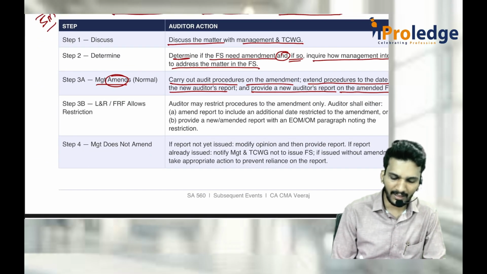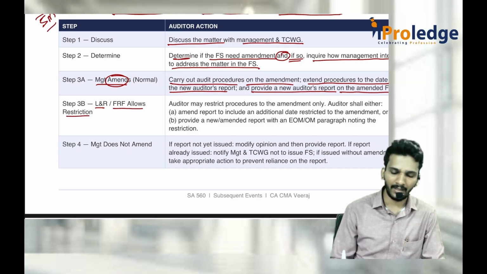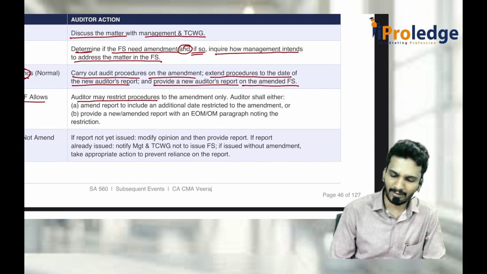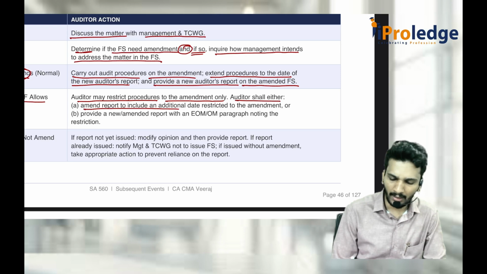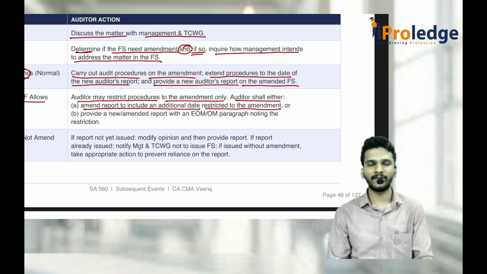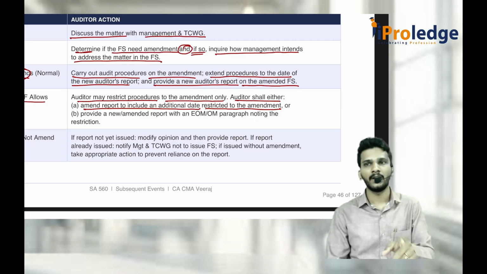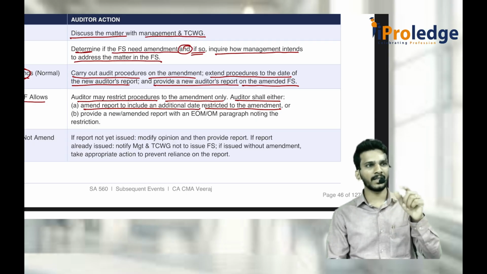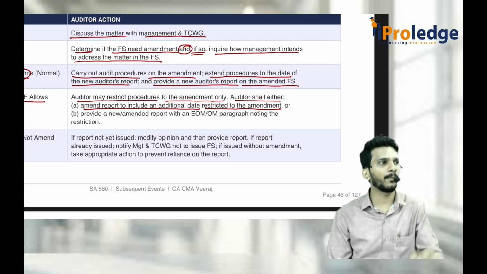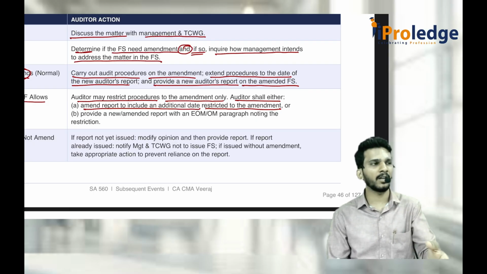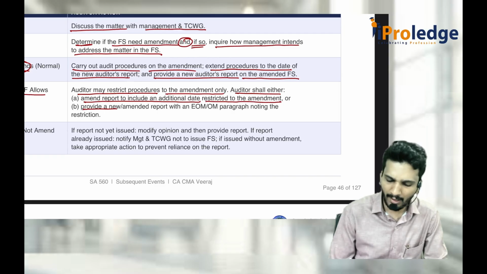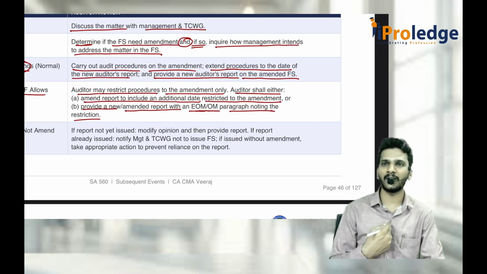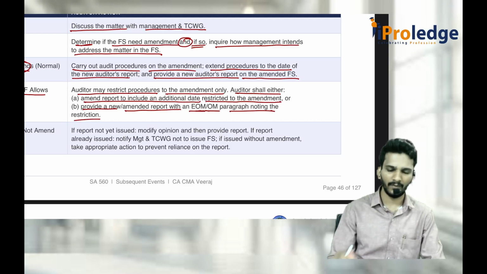If the legal and regulatory or financial reporting framework allows restrictions, that means the auditor may restrict procedures to the amendment only. Then the auditor shall either amend the report to include an additional date restricted to the amendment. That means if the law does not allow you to amend the audit report, then you add one more date to the audit report and state that these are the extra events identified and added. The original audit report should be there. Again you amend the audit report and put one more amendment date here. Or you provide a new or amended audit report with an emphasis of matter or other matter paragraph noting that restriction. I have a restriction because of which I could not issue a new audit report, so this is why I have amended it.